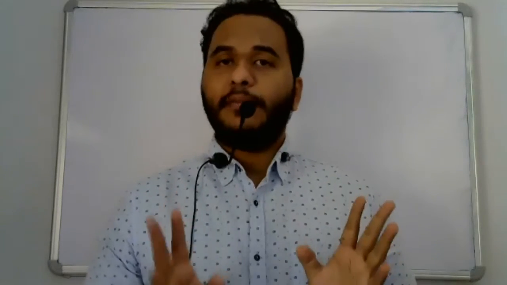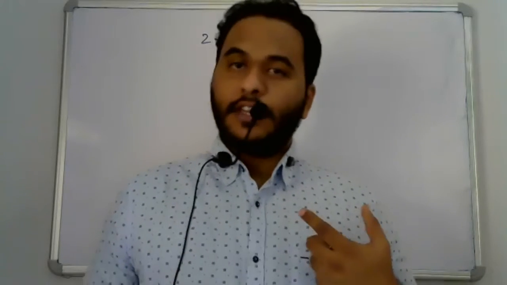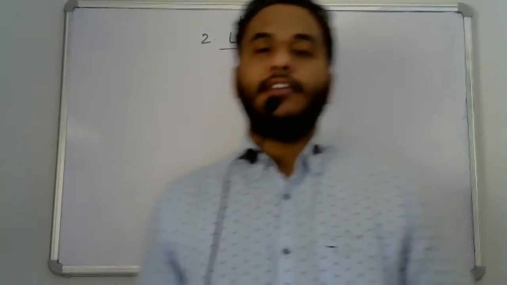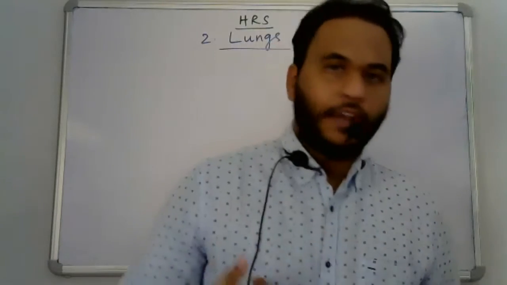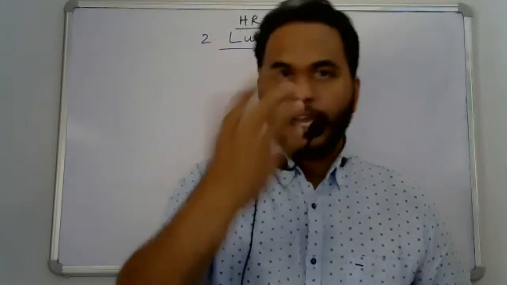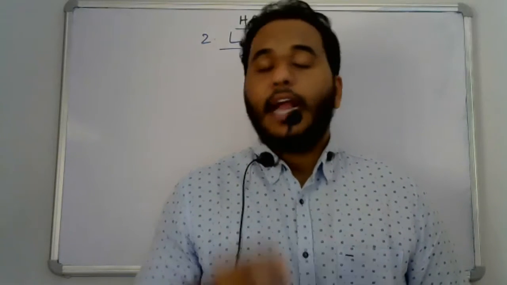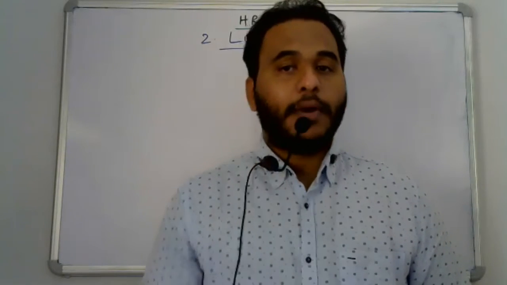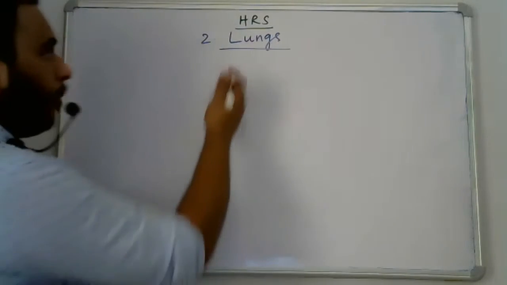Because of this, the right lung looks a bit larger than the left lung. We have a pair of lungs, and each lung is covered by a double layered pleura.